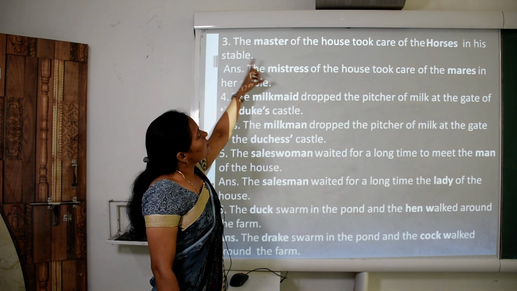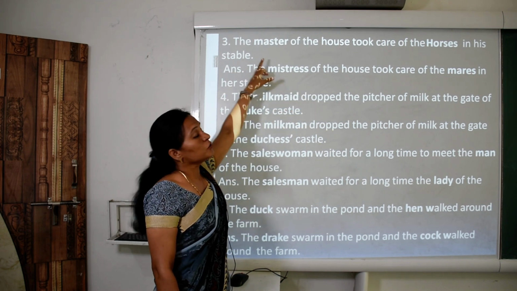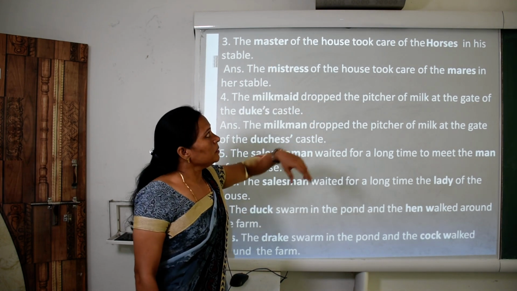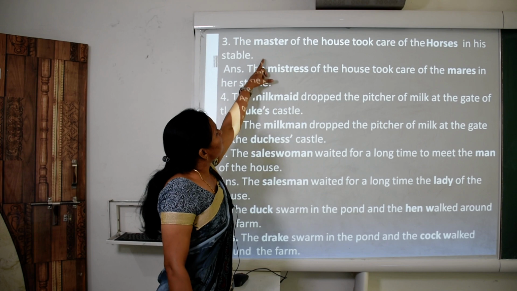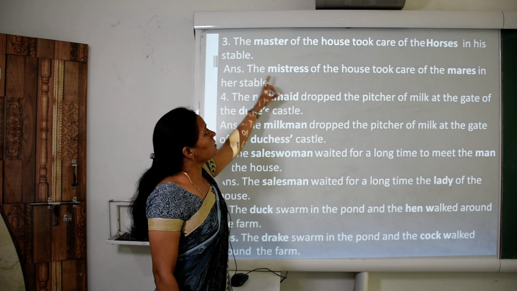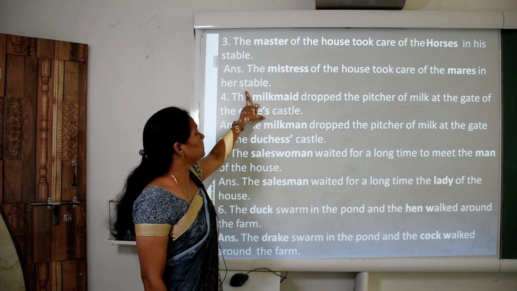Third number, the master of the house took care of the horses in his stable. So children, master is the masculine gender and horses also male animals. The master changes to mistress and horses change to mares. So the answer is: the mistress of the house took care of the mares in her stable.